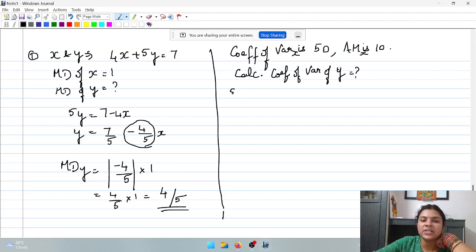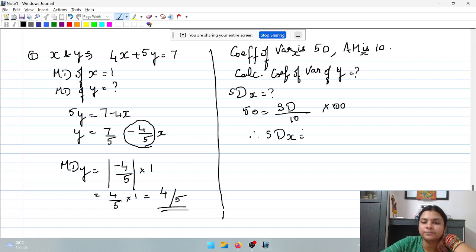So let's first find the standard deviation of x. How to find it? Coefficient of variation 50 is equal to standard deviation divided by arithmetic mean into 100. So therefore, what is the standard deviation of x? 5. Standard deviation of x is equal to 5.